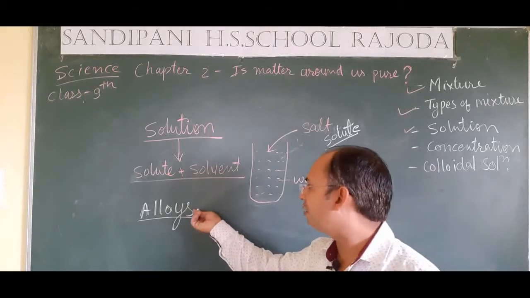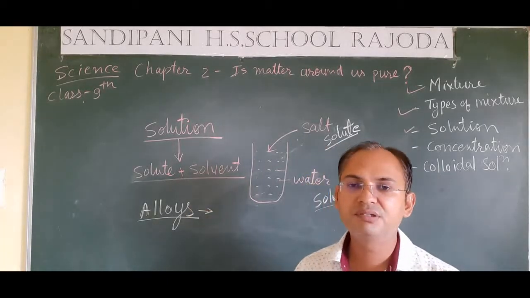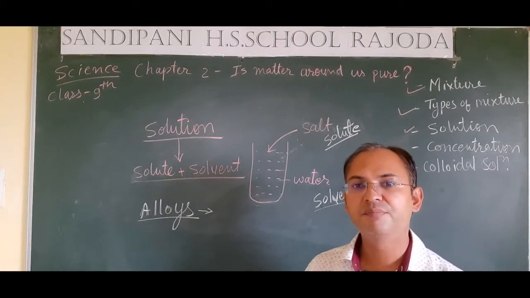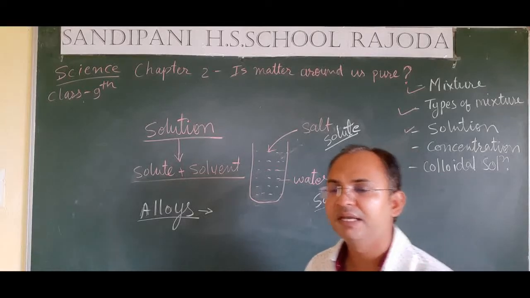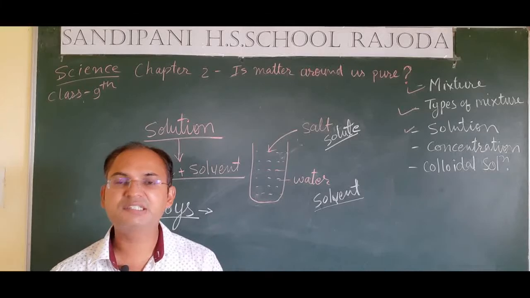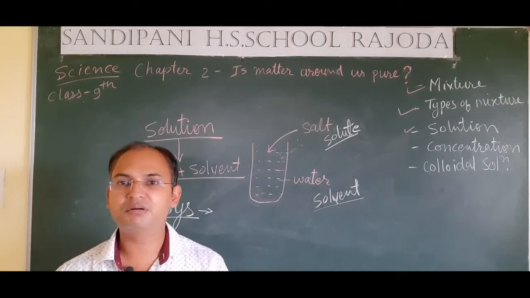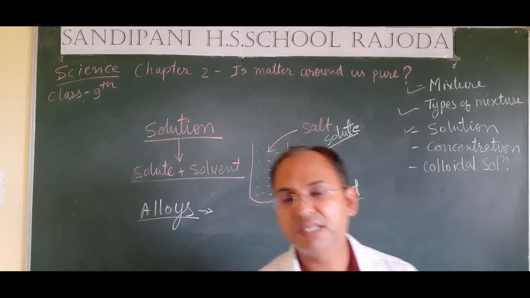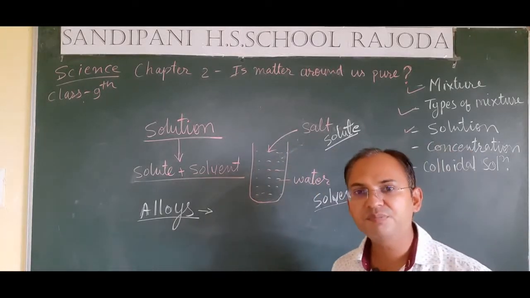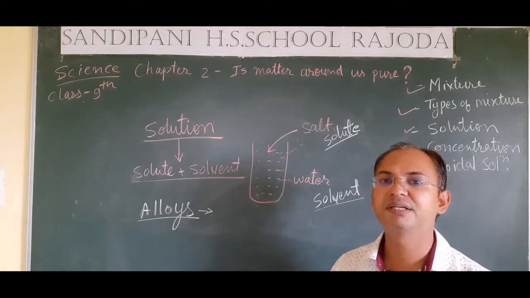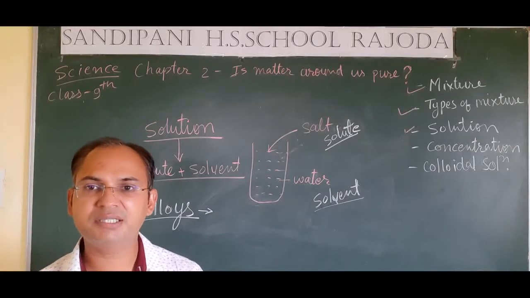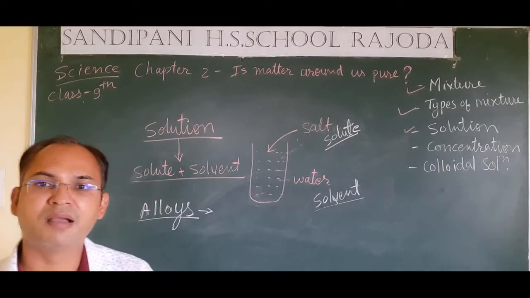Alloys are the combination of two or more types of metals or non-metals, or a metal and a non-metal, in which the different metals are present in fixed composition, but still we call them a mixture, because in that case they have their separate identities. Each and every constituent metal and non-metal has its individual identity. So that is why alloys are considered a mixture.